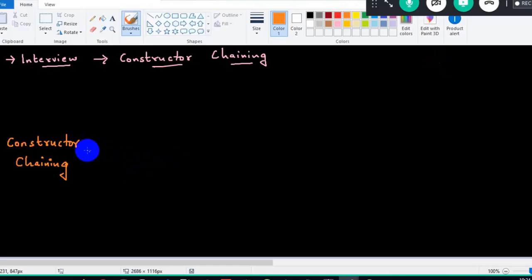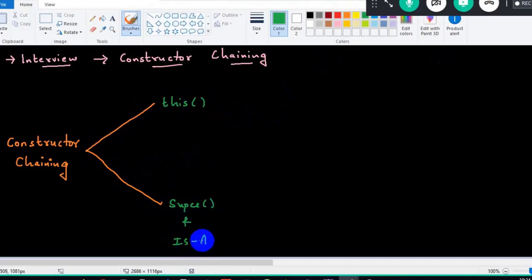This constructor chaining can happen in two ways. What are they? With the help of the this calling statement and with the help of the super calling statement and the is-a relationship. Now the this calling statement is used to invoke another constructor in the same class. Constructor chaining is one constructor calling another, but the job of the this calling statement is to invoke another constructor in the same class. Whereas the super calling statement and the combination of the is-a relationship is used to invoke a constructor of another class. That is also chaining, but we have to understand whether it is in the same class or another class. The this calling statement will happen in the same class, the super calling statement will happen in another class.